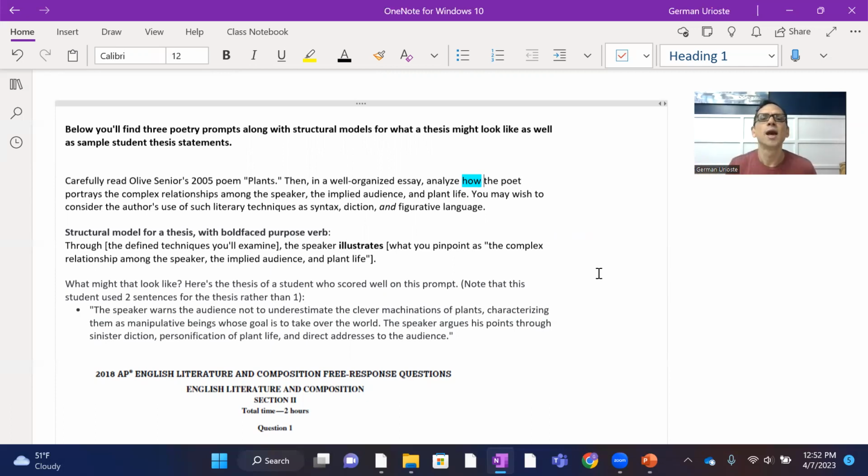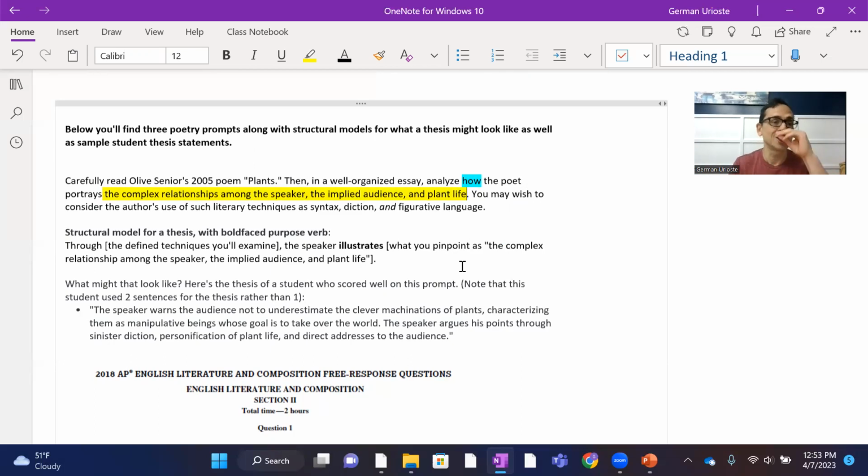It's an important word. How the poet portrays, and here's the first thing. This is the idea you're going to have to articulate for yourself. Let's make that yellow. The complex relationship among the speaker, the implied audience, and plant life, right? Okay, that is what you have to sort of forge in your response.